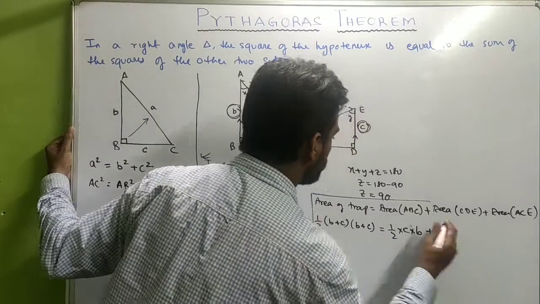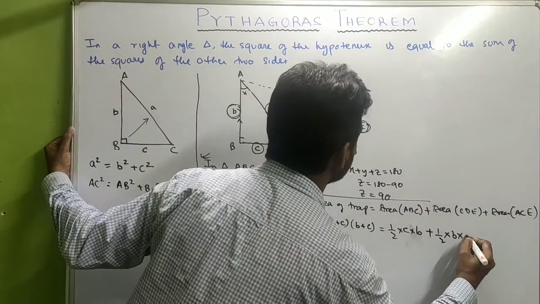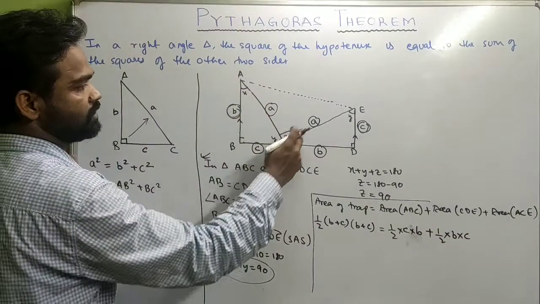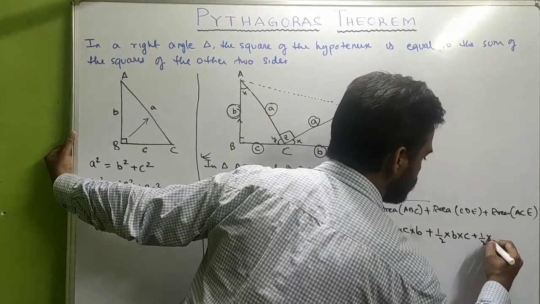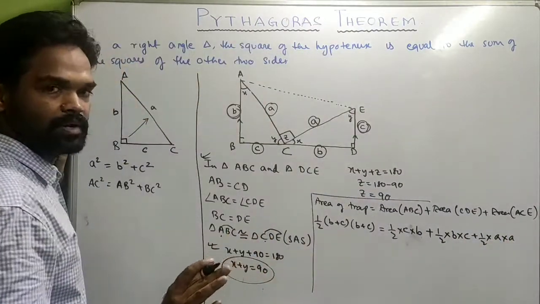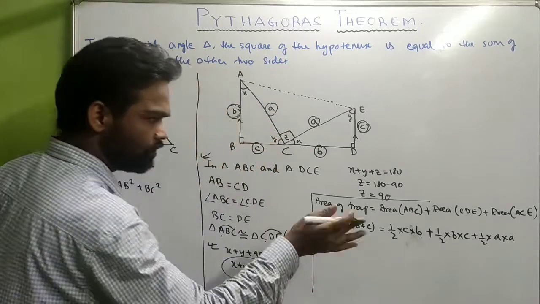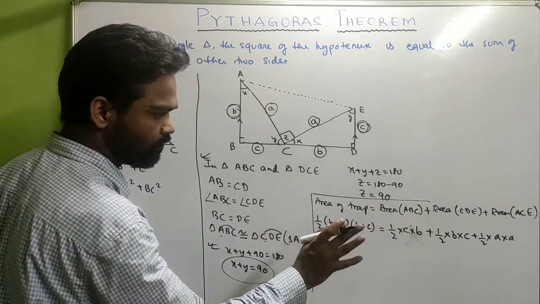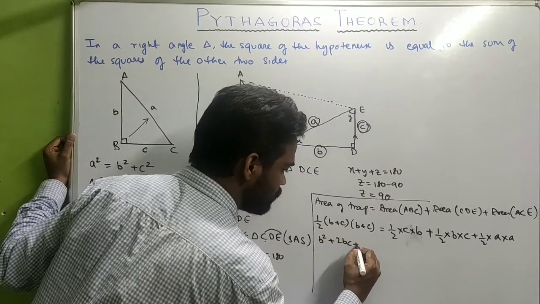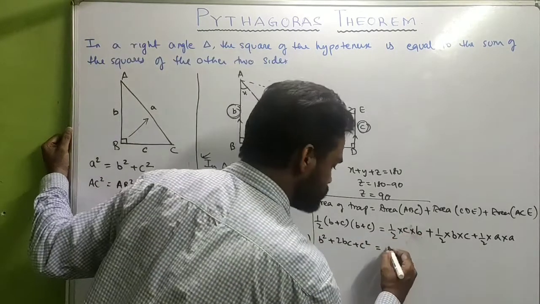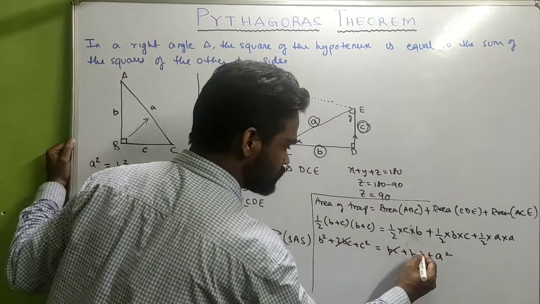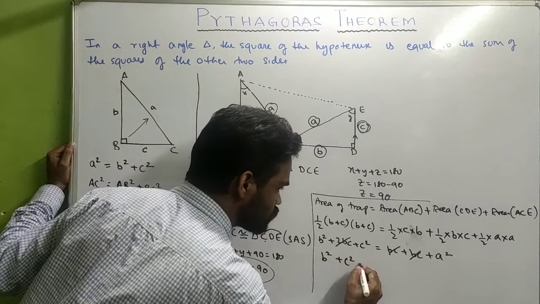again half into base into height. Area of ACE, half into base, which is A, and height is also A. Am I clear? Now look carefully. Now half taken common, so half goes away. Now B plus C into B plus C is B square plus twice BC plus C square. Over here BC plus BC plus A square, which means twice BC cancels out, which means B square plus C square is equal to A square.